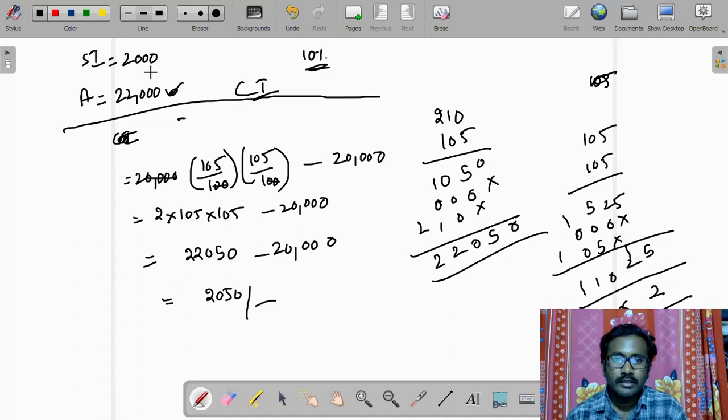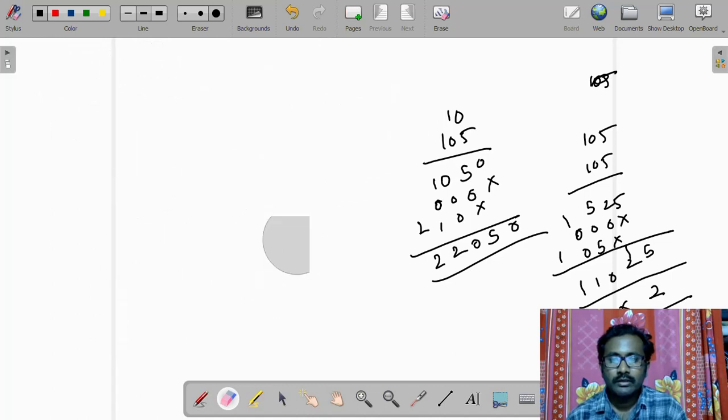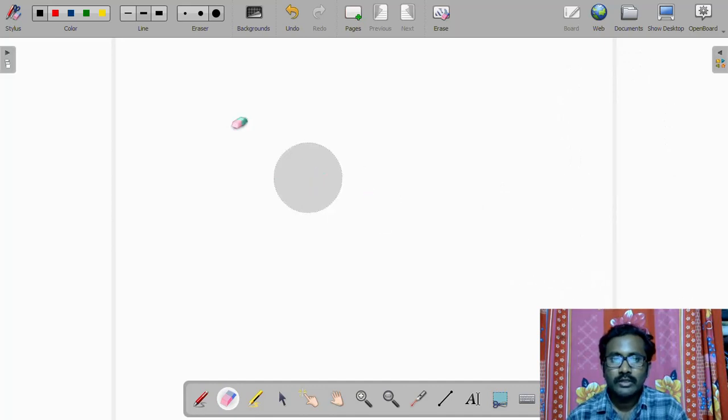See here, for simple interest we need to pay 2,000, and here 2,050. So with compound interest you are getting more interest compared to simple interest. That is the difference between compound interest and simple interest. Even in the share market or when you invest anything, everything is calculated on compound interest. You get more profit than with simple interest.